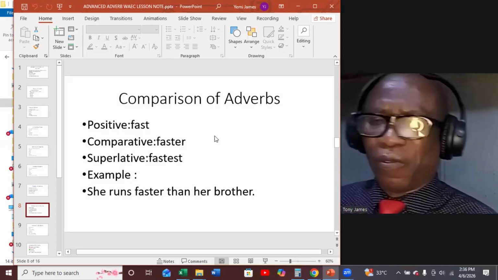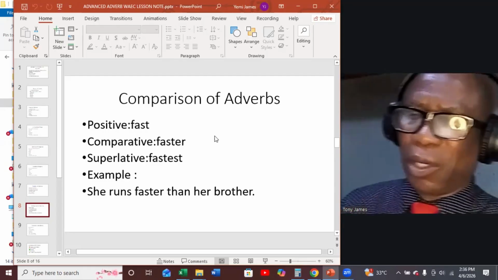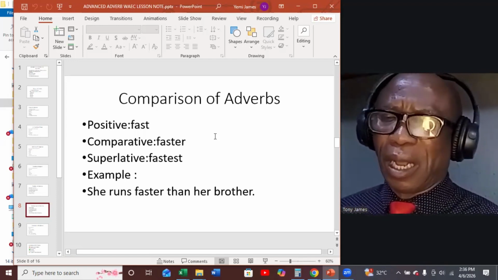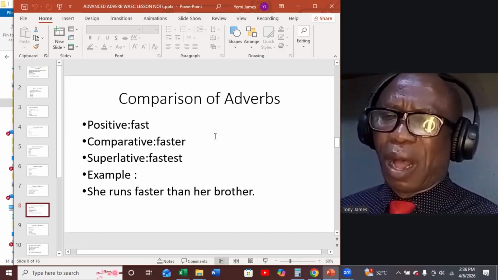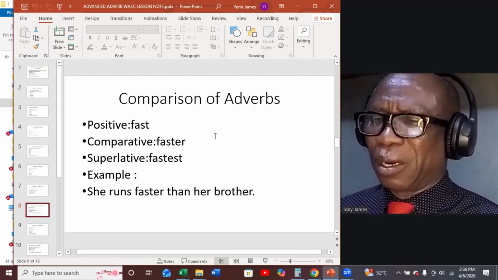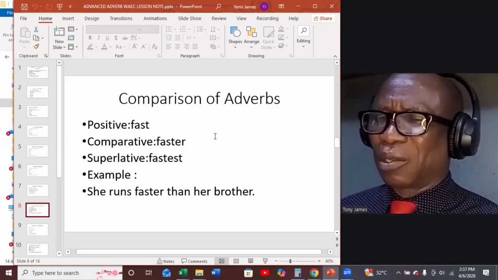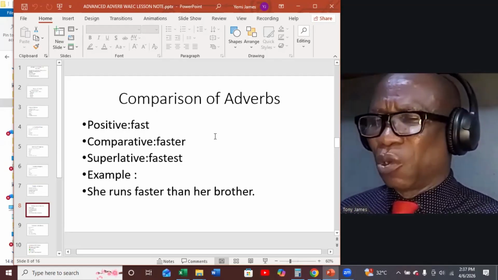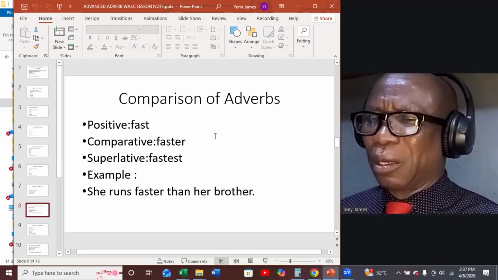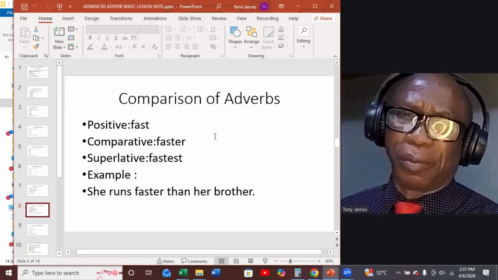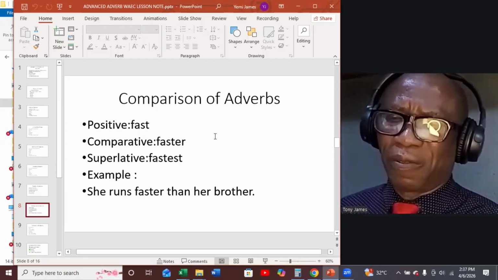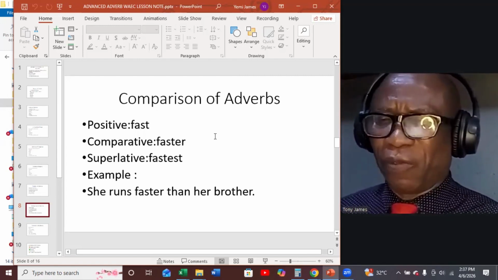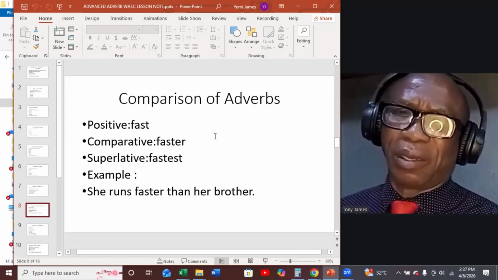We shouldn't make the mistake of using more faster. There's nothing like more faster in the use of these adverbs. There are adverbs that require more or most, but as students of English, we must learn and be conversant with the use of adverbs so that we know adverbs that need no adding of most or more. So the example is fast, faster, fastest. And as students of English, we must not make the mistake of saying more faster or more fastest.